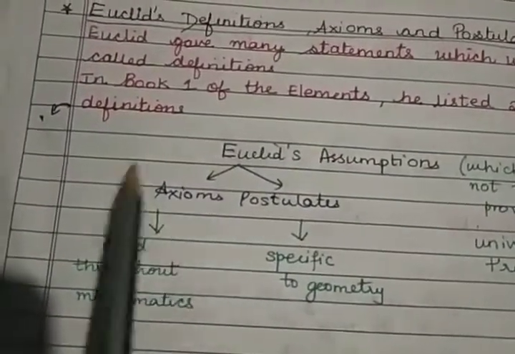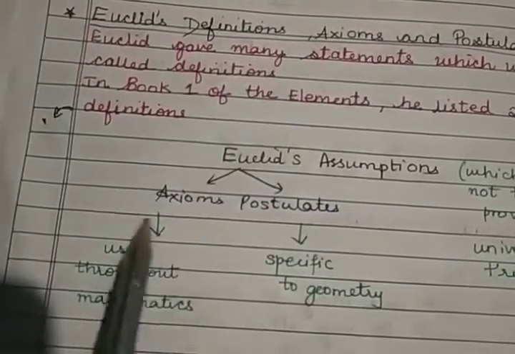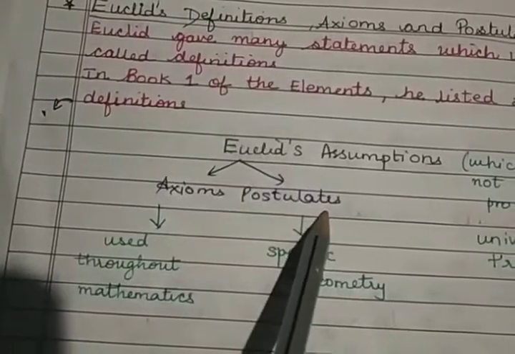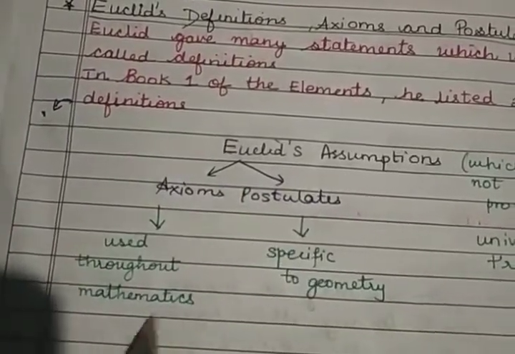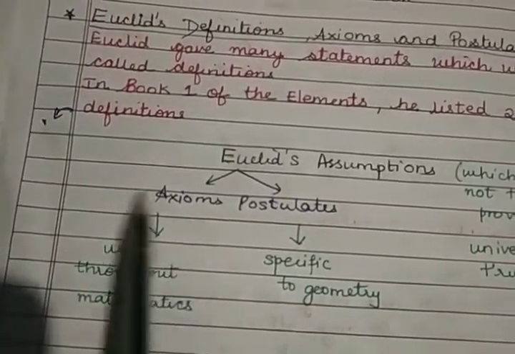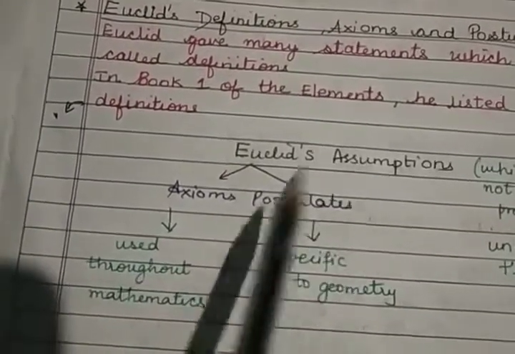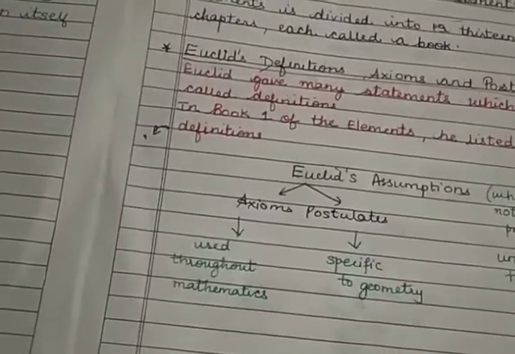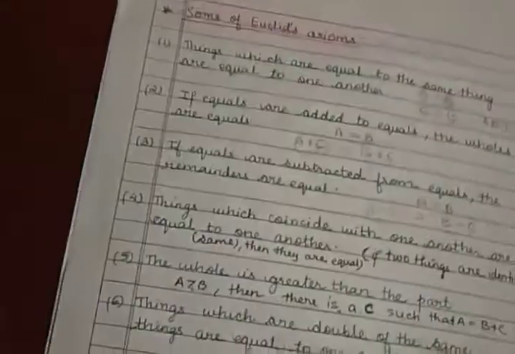And under Euclid's assumptions, they were subdivided into two parts, axioms and postulates. Axioms are statements which can be used throughout mathematics, and postulates were used only specific to geometry.